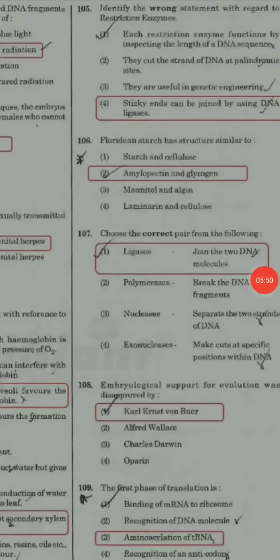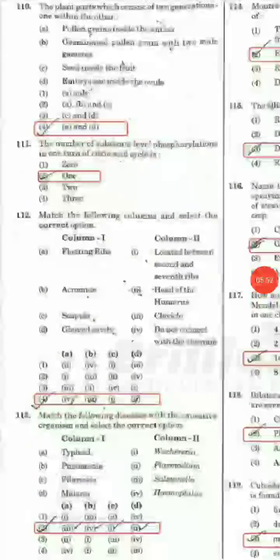Okay. So next question, the plant parts which consist of two generations, one within the other. So here pollen grains inside the anther and the other one is embryo sac inside the ovule, both are correct. Next, the number of substrate level phosphorylation in one turn of citric acid cycle is, so only one. Next, matching question, here option D is correct.